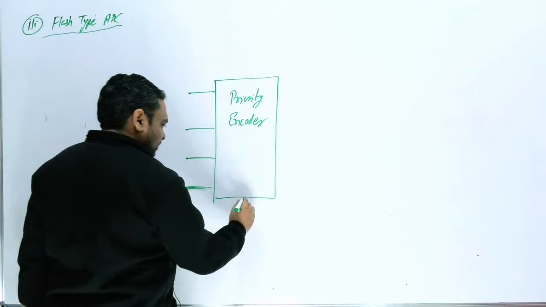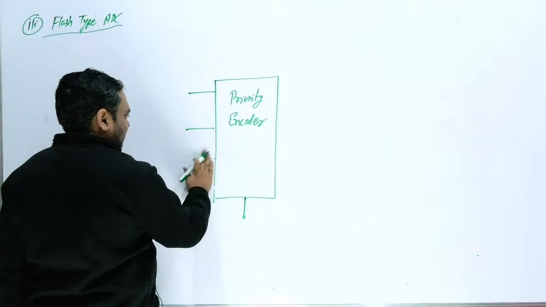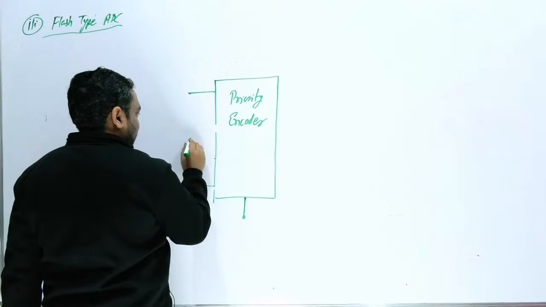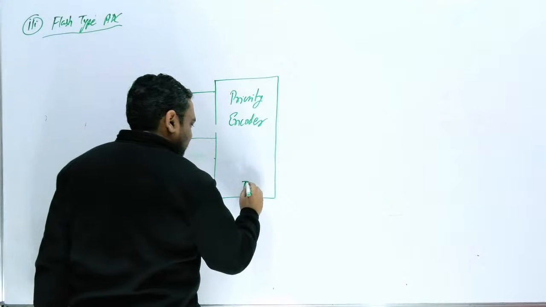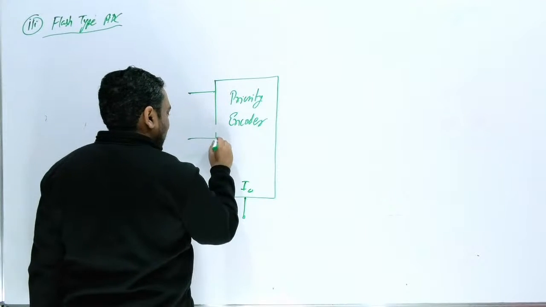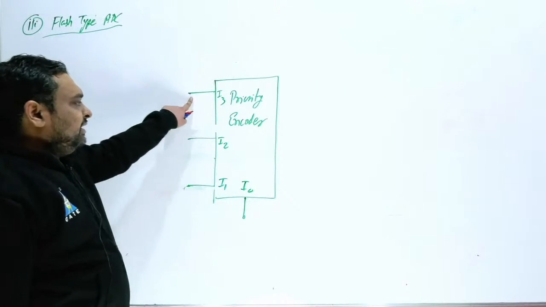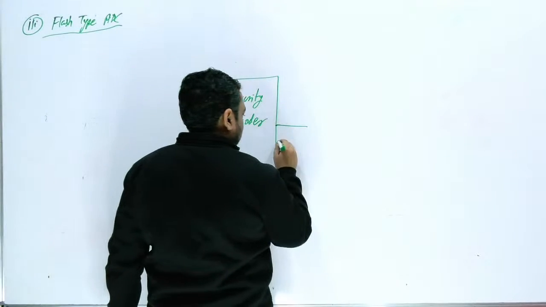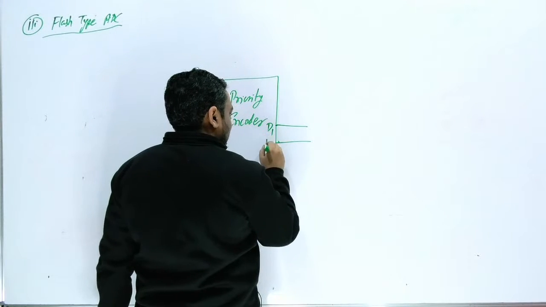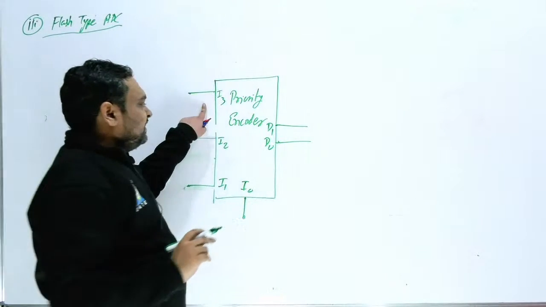Suppose I am going to write it here in this way. Suppose this is first, second, this is 4-bit. I can write this as I0, I1, I2, and I3. So in a priority encoder, if I3 is 1, your output will be 1, 1. If I write this as D1, D0, then if I3 is 1, this is 1, 1.